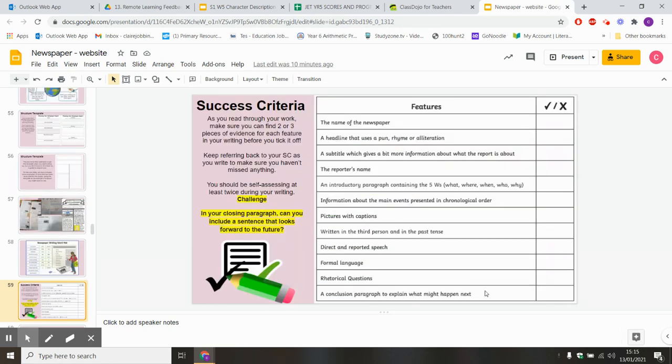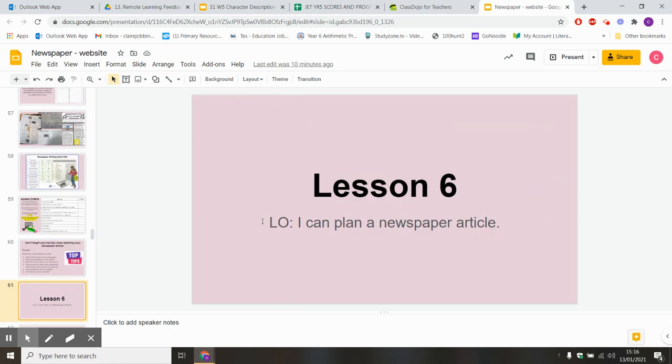Now, as always, there's also your success criteria here. These are all the things that are previously mentioned, but please make sure that you keep referring to this. And as we always say, you cannot tick this off as you're going along unless you can provide 2 or more pieces of evidence to support your writing. Can you also challenge yourself? In the closing paragraph, can you use a sentence that perhaps looks forward to the future? Really think about it and make sure that you're including all of these key elements.